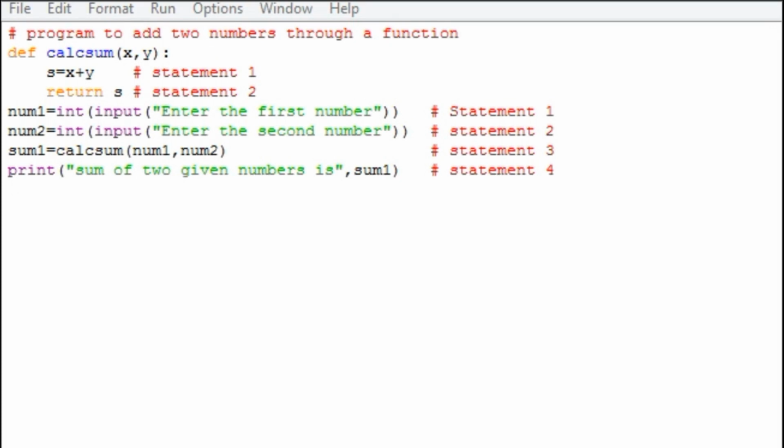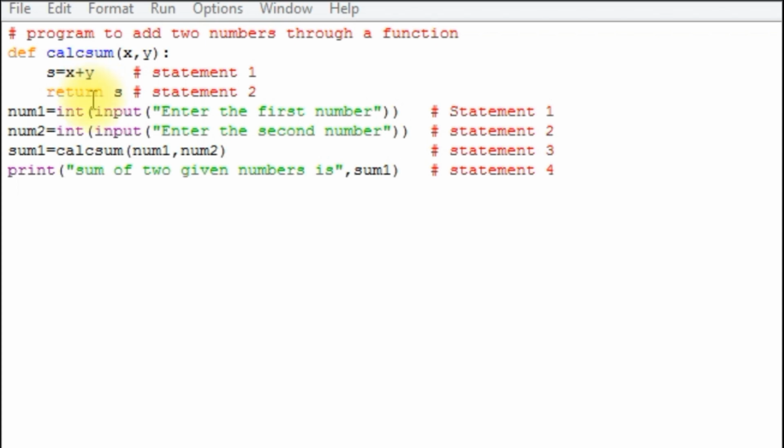Let us understand the concept of flow of execution with an example. Here we have a program to add two numbers through a function. We have defined a function using the def keyword. The identifier following the def keyword is the function name. So here the function name is callSum, and we have included two variables, x comma y, inside the parenthesis. We have two statements in the function body, one performing the addition operation and the second returning the data stored in the variable s.